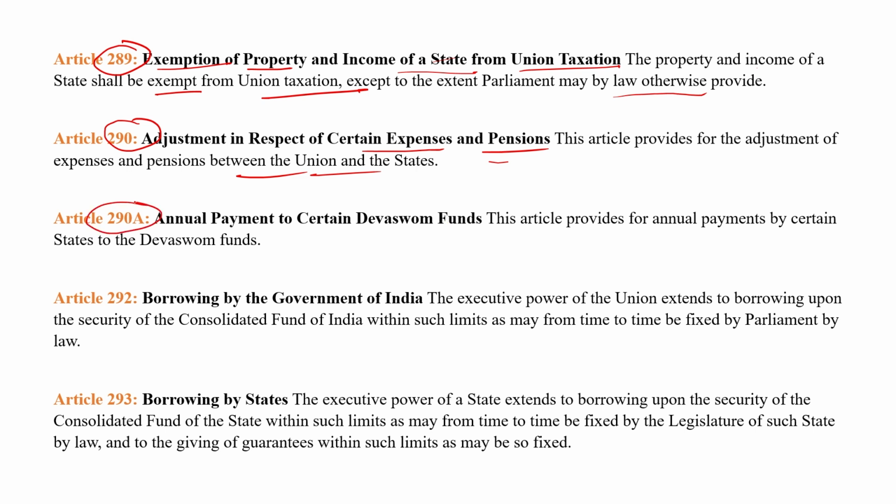Article 298 was later added, and it explains the annual payment related to the Davis-Vaughan funds. So Article 298 was added by amendment and it explains the Davis-Vaughan fund.